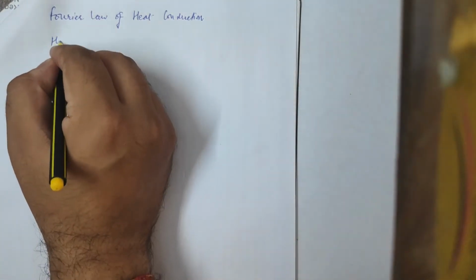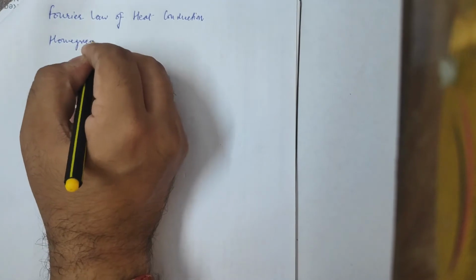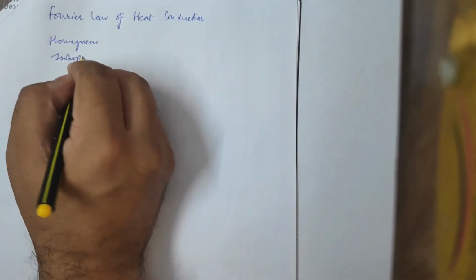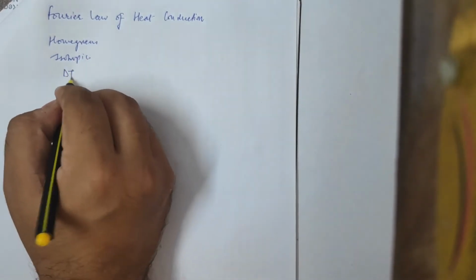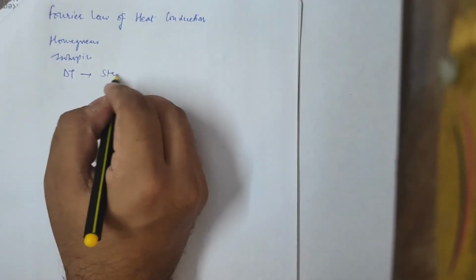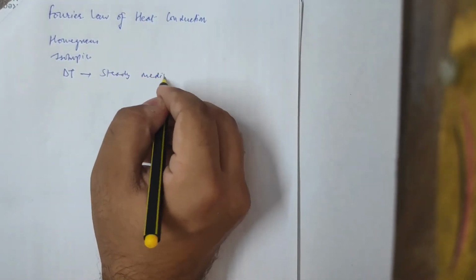हेलो फ्रेंड्स, आज हम लोग पढ़ेंगे फूरियर लॉ ऑफ हीट कंडक्शन के बारे में। तो हीट कंडक्शन से हम लोग समझते हैं कि whenever there is a temperature difference across a medium which is homogeneous, isotropic, and that medium is steady, right? Now there is heat transfer in that medium. The medium is homogeneous, isotropic and there is a temperature difference in a steady medium.